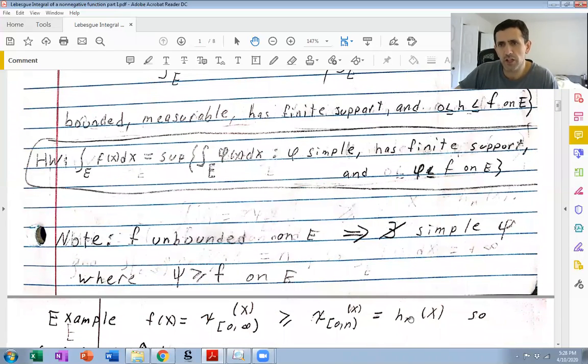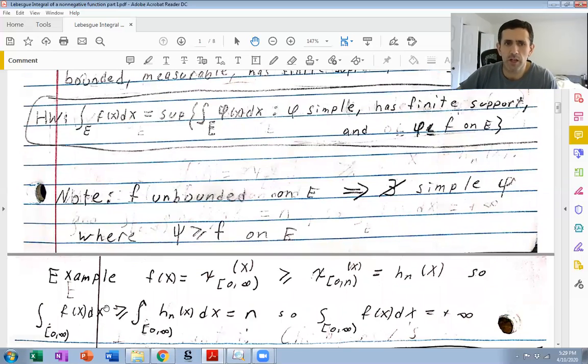The convenient h that we'll pick for this problem is the characteristic function from 0 to n. Certainly that's less than or equal to f of x on 0 to infinity. It's bounded, measurable, with finite support. If you're away from 0 to n, it's 0. So the Lebesgue integral of f is the supremum of all these integrals over all these h's, so it's certainly bigger or equal to the integral over this one particular h.